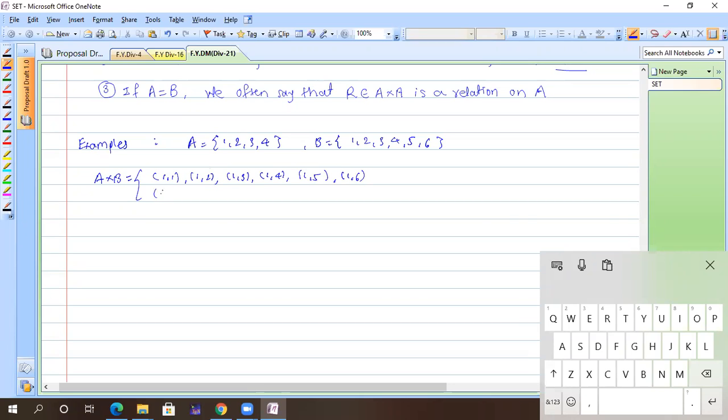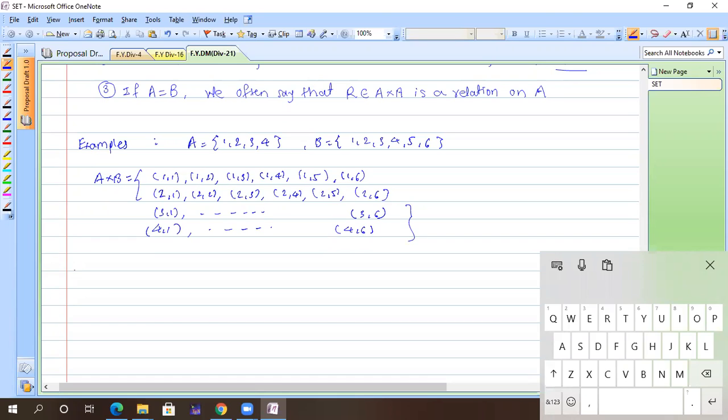For 2, what am I getting? 2 comma 1, 2 comma 2, then 2 comma 3, then 2 comma 4, then 2 comma 5, then 2 comma 6. Then next we have 3 comma 1 and so on. Now you know what comes here, up to 3 comma 6. And lastly 4 comma 1 up to 4 comma 6. So these many elements I have in A cross B.